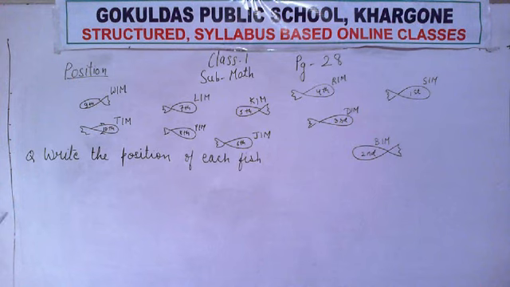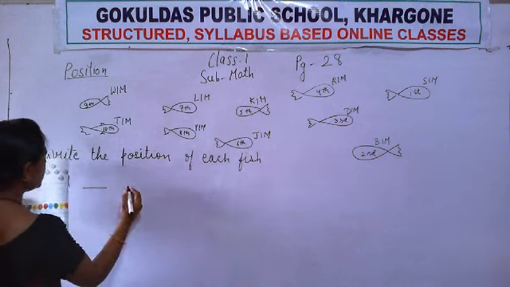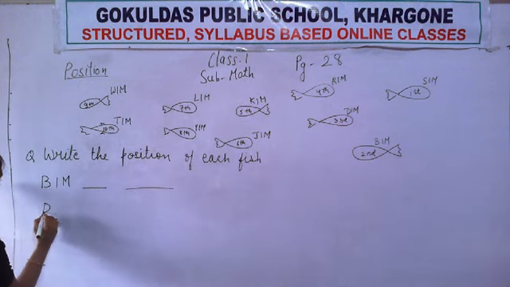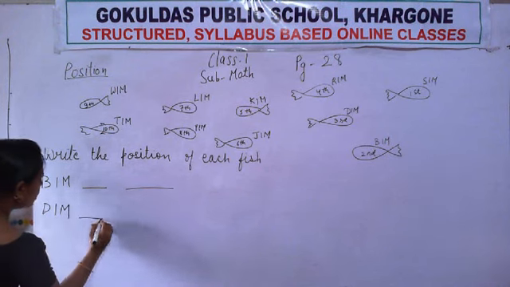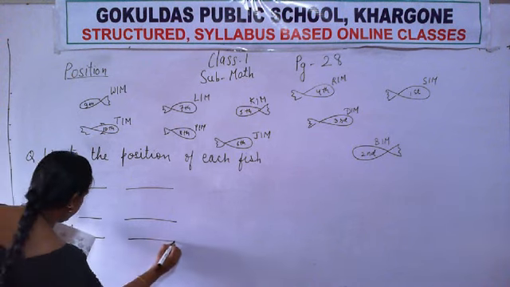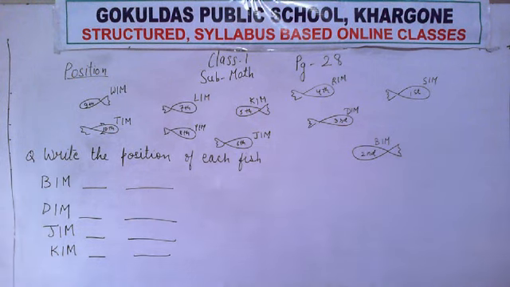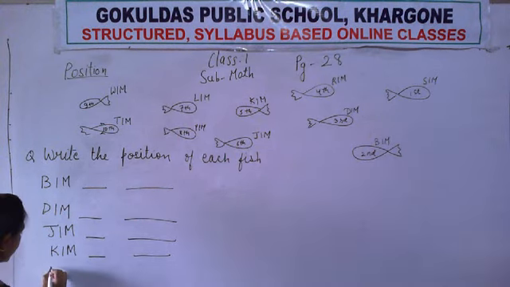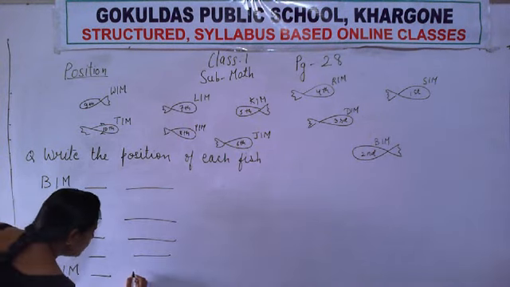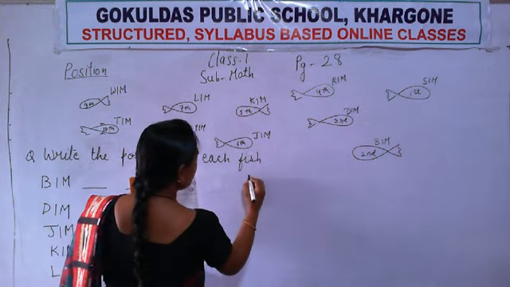Okay, so what are the names of the fishes given? Let's write. B, I am, this and this. Two blanks are given. D, I am. We have to write the position here. J, I am. K, I am. Let's see whether we are able to see down or not. Yes. Last is L, I am. Okay. So here we have written the names of how many fish? 5 fishes.